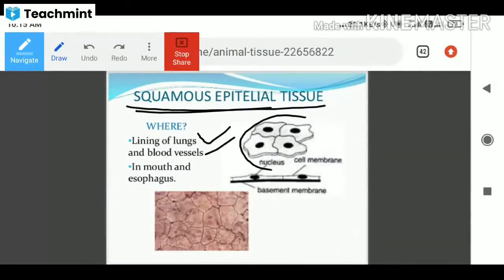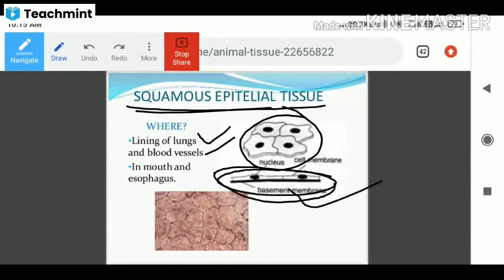The cells of squamous epithelium are located on the basement membrane, and the cells are arranged irregular in shape. The examples are lining of lungs, blood vessels, mouth and esophagus. So four examples are given here: lining of lungs, blood vessels, mouth and esophagus. Remember the examples.